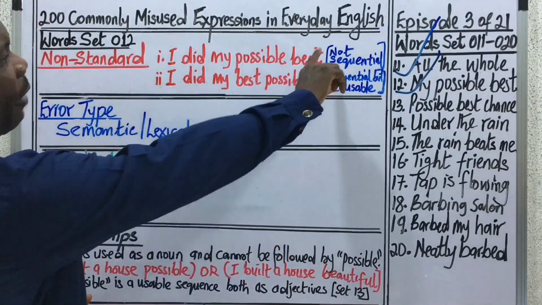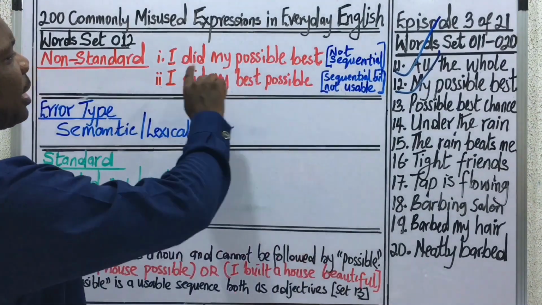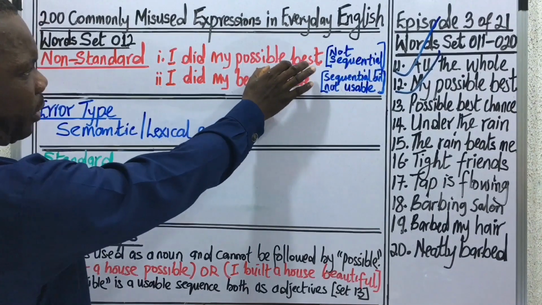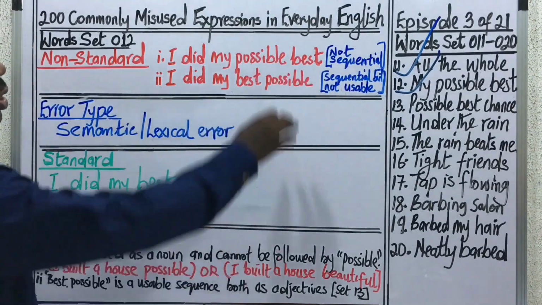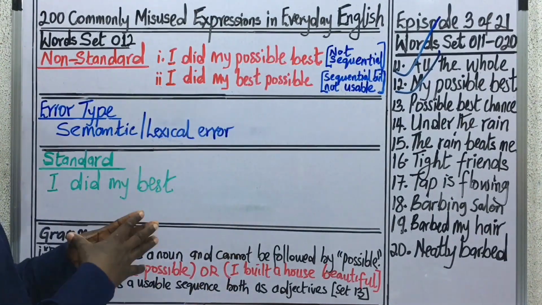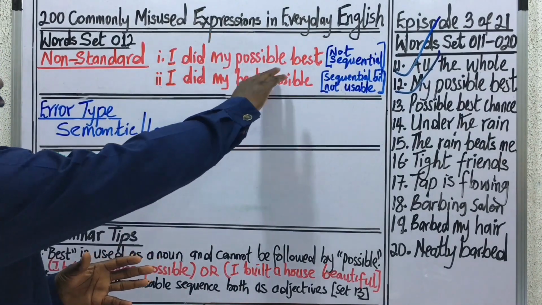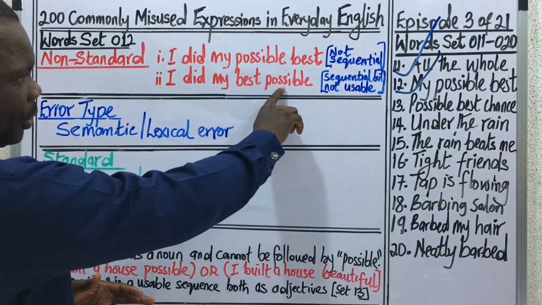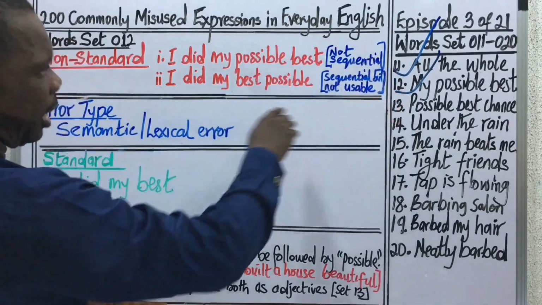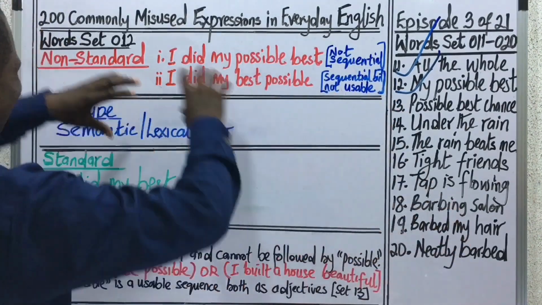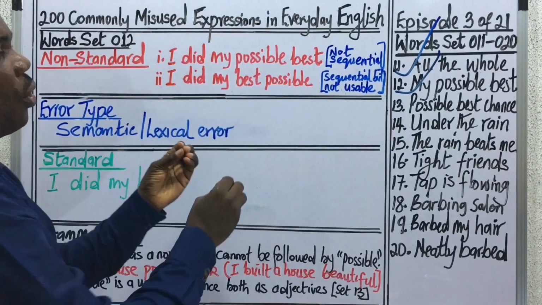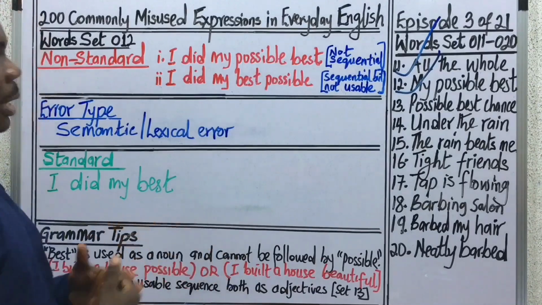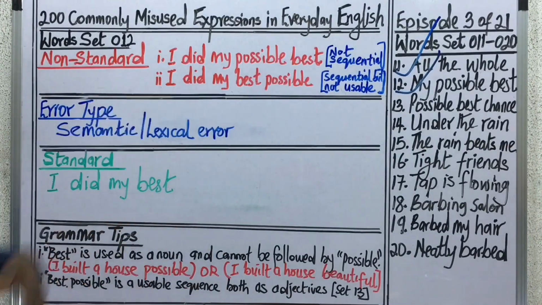Before we begin, we have something in blue here. It says, "possible best is not sequential" for these two words. So whenever these two words are used together, they don't come as "possible best." However, "best possible" are sequential, but not usable in this context of doing your best. Let's now look at the details of what I just said.